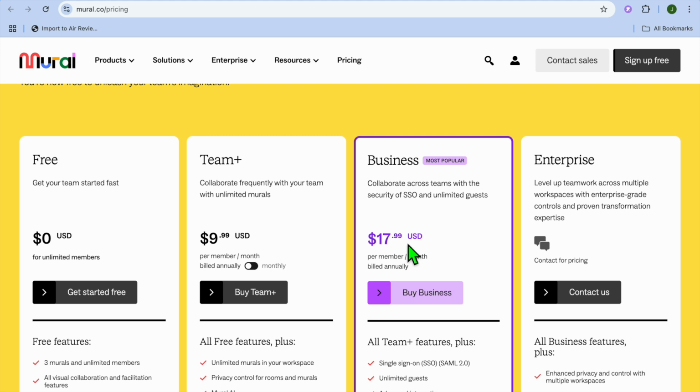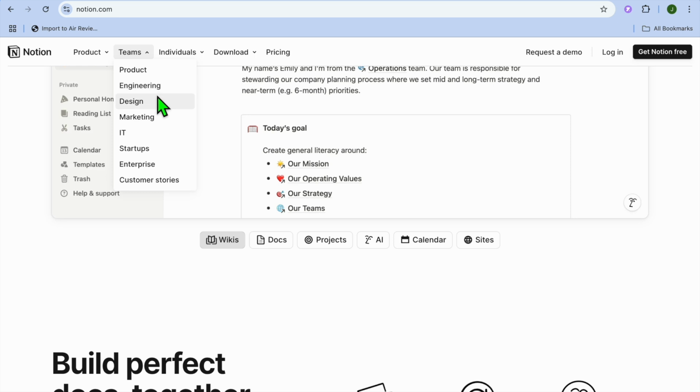I would recommend you choose Mural if you need a visual collaboration platform for brainstorming, workshops, or interactive team sessions. And on the other hand, I would recommend Notion if you are looking for an all-in-one tool to organize tasks, manage projects, and streamline workflows.